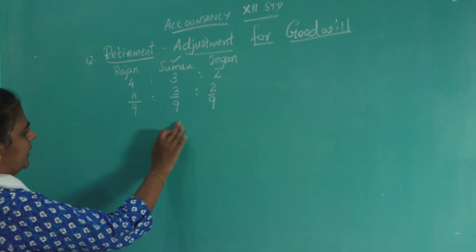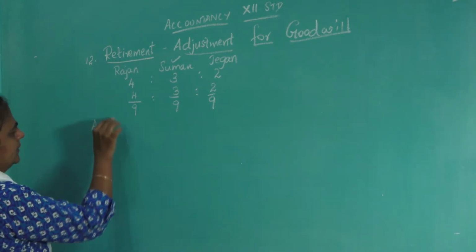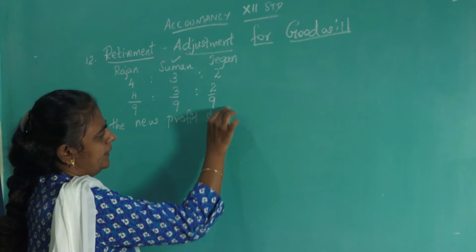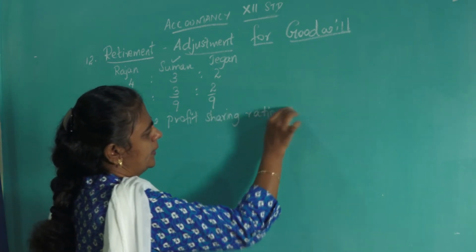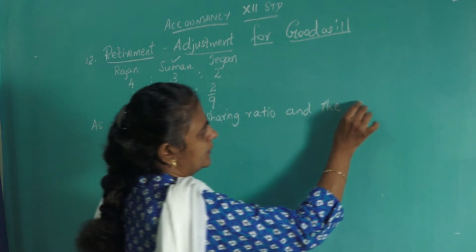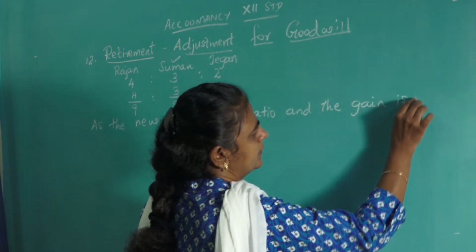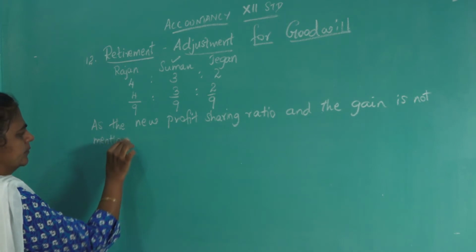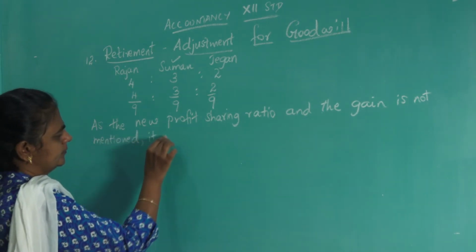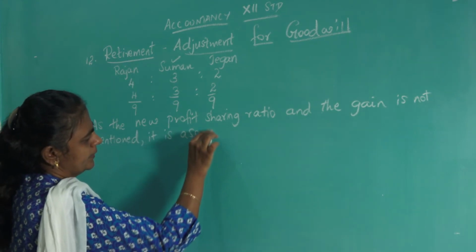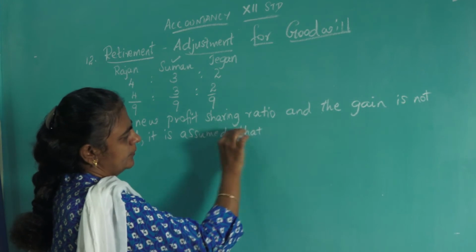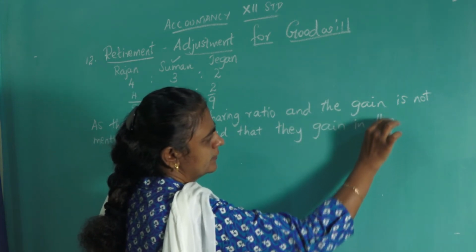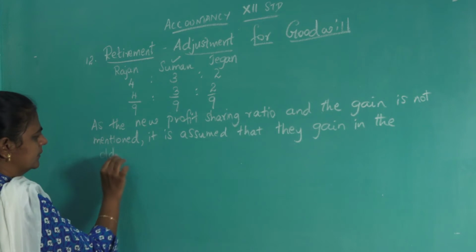Okay. So you have to write like this: as the new profit sharing ratio and the gain is not mentioned, it is assumed that they gain in the old ratio.